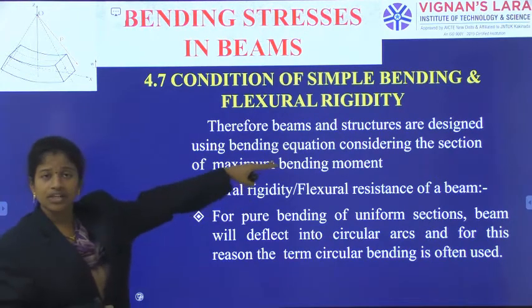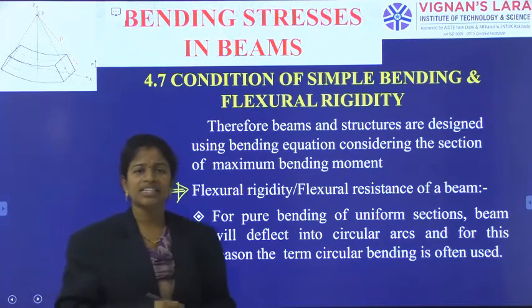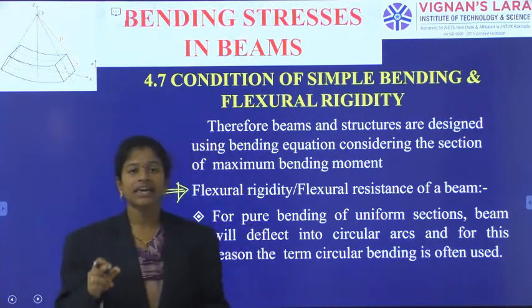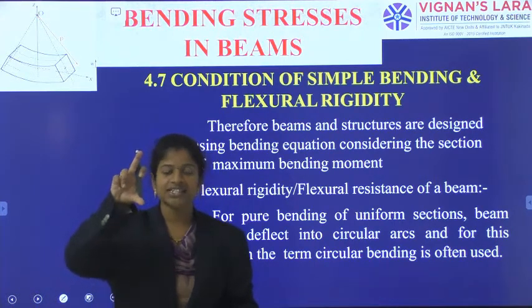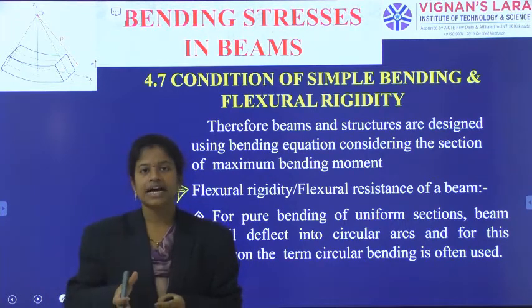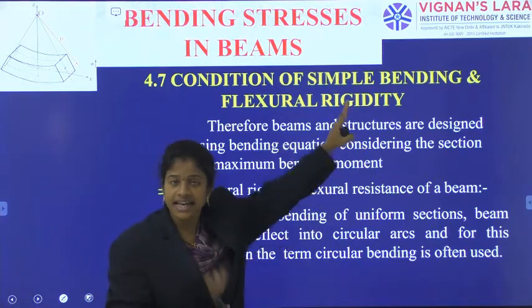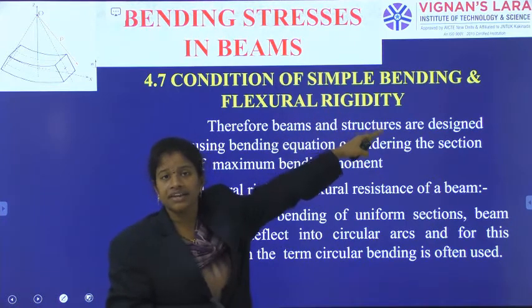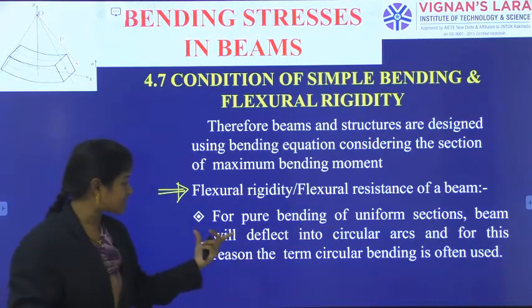So the next point. In this way, we are giving the condition. What is the condition we are applying? Simple bending condition may not occur, but I am taking the beam's maximum bending moment as the reference, because that section will not have any shear force. So based on that section's answer, I am giving the dimensions. I am giving the designs. That is the condition for the simple bending equation. Next, flexural rigidity or flexural resistance.